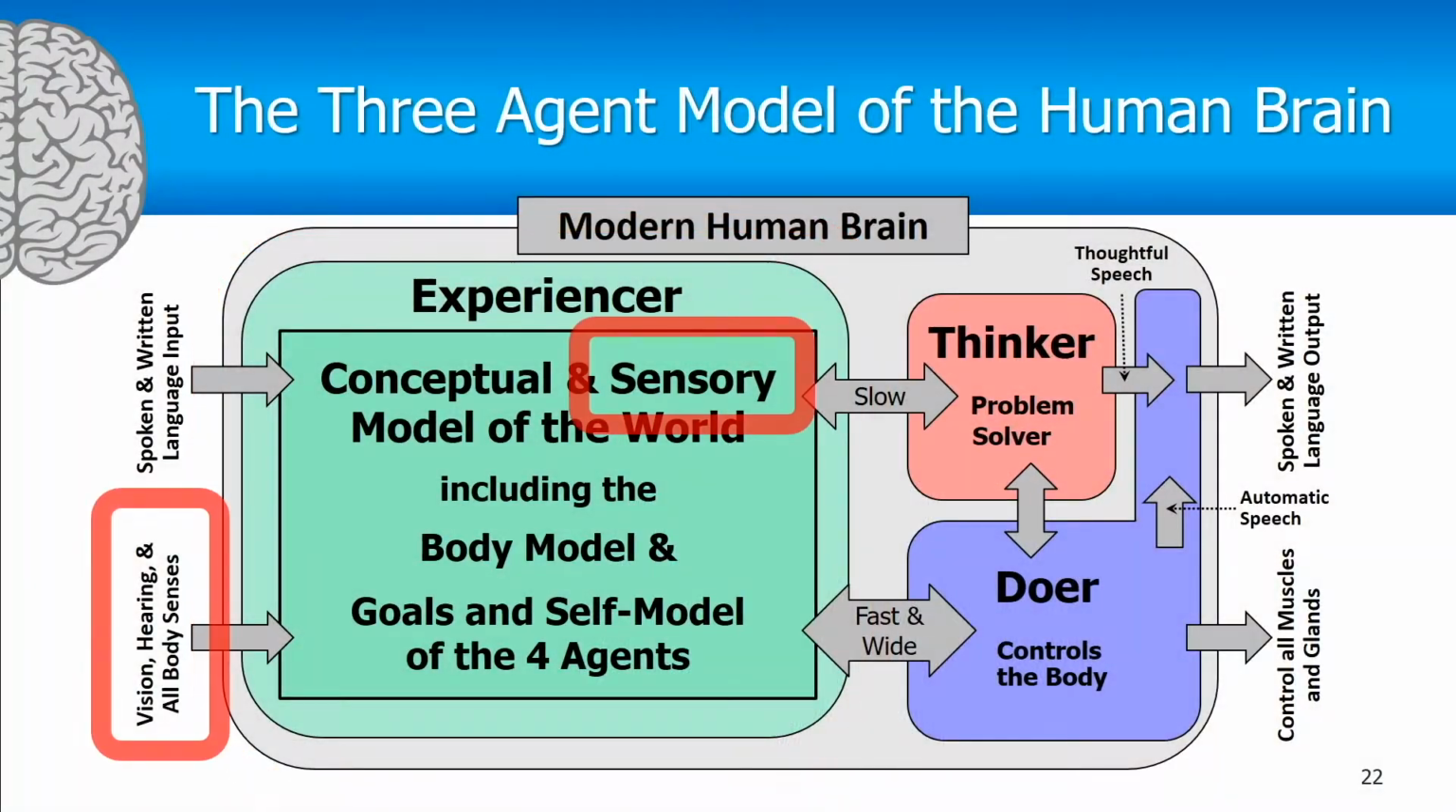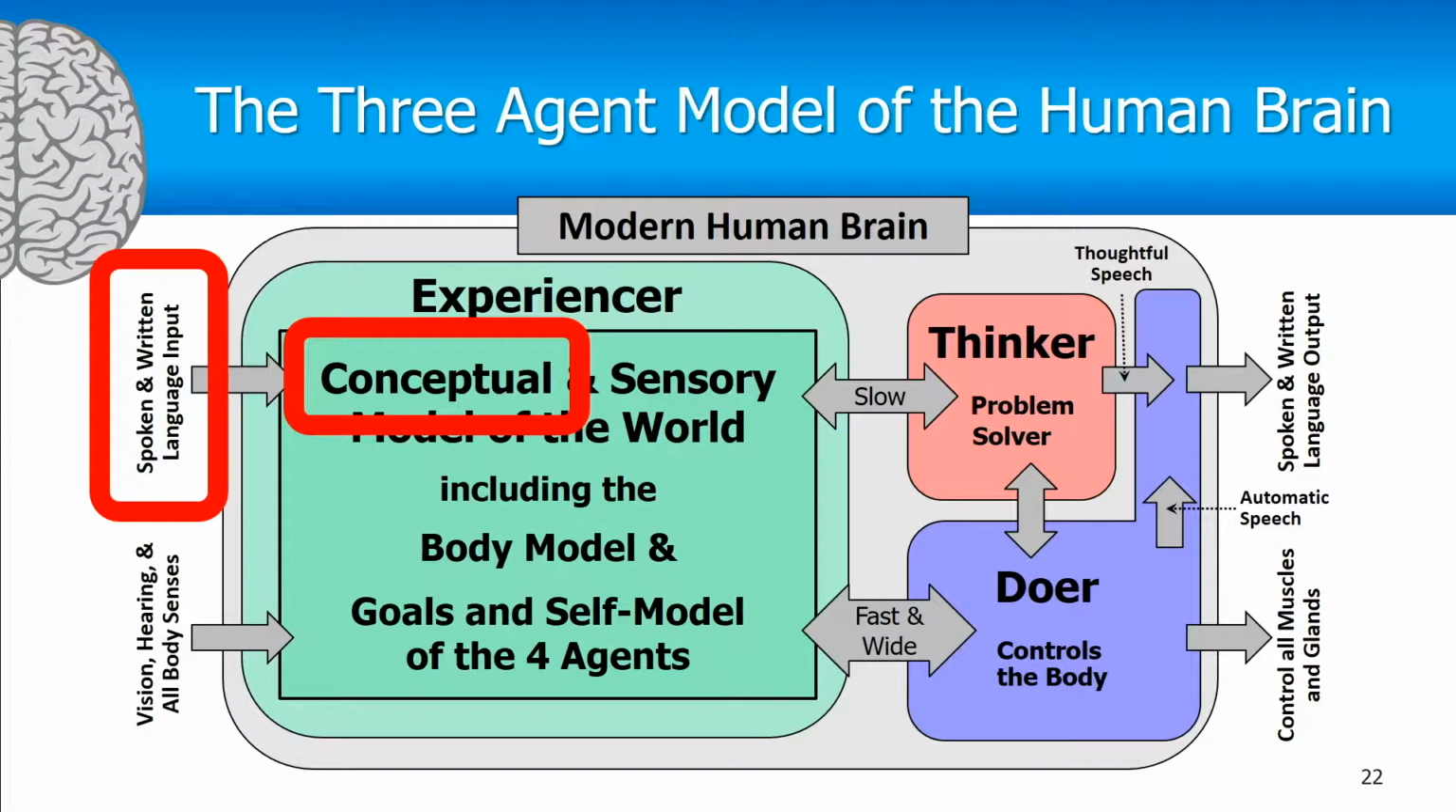The way that the experiencer builds up this conceptual and sensory model of the world is by understanding its inputs. So in the sensory realm, if I understand the sensory input that's coming in, I can update my model of the world with that sensory input in mind. Similarly, I update my conceptual model of the world by listening to language coming from other people, taking the information they've given me and updating my conceptual model with what they've told me.